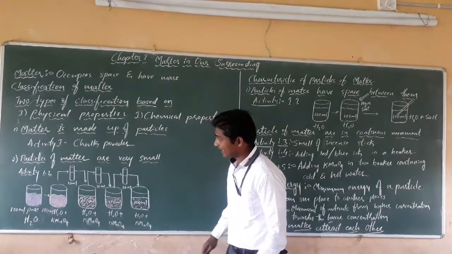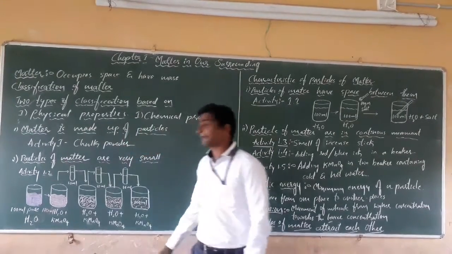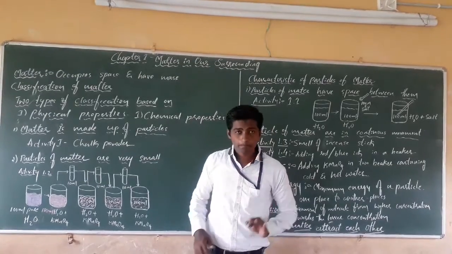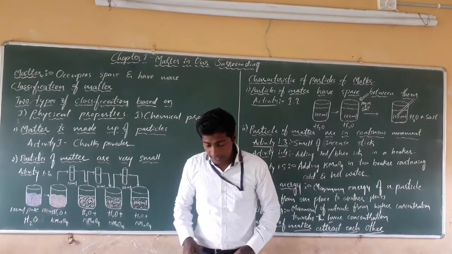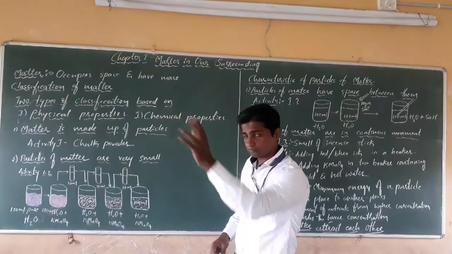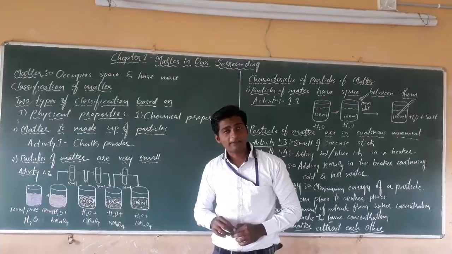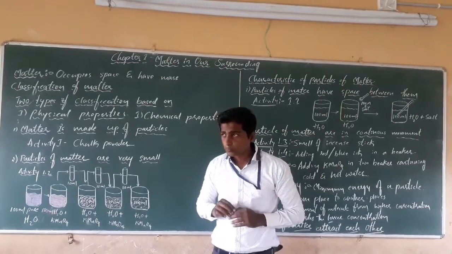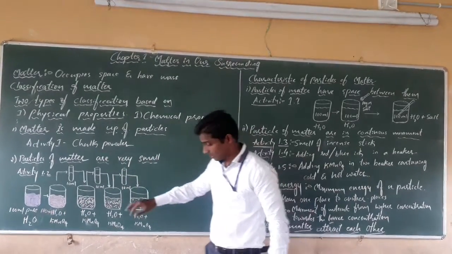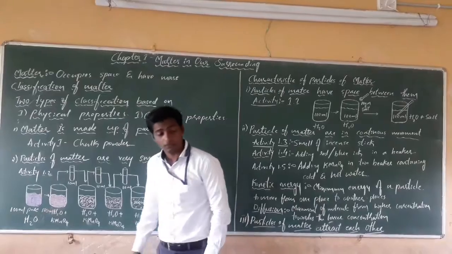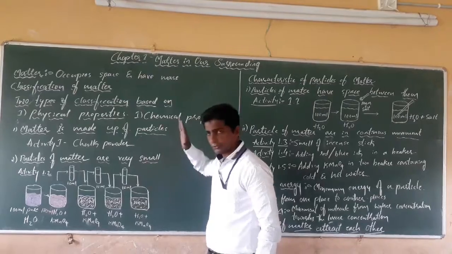The next physical property is that particles of matter are very small. Here one important activity is explained in the NCERT book. Take 5 beakers of same size. Then take 100 ml of water in all these 5 beakers. The same quantity of water we have to take.